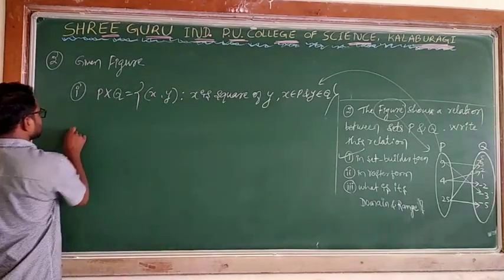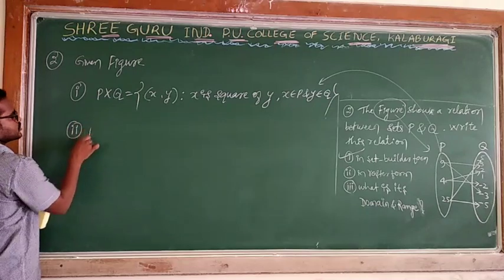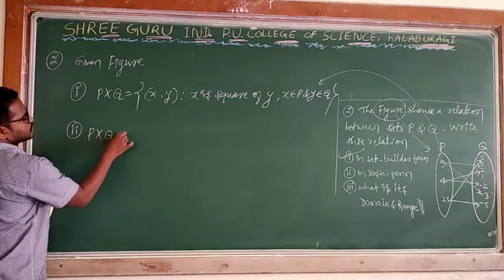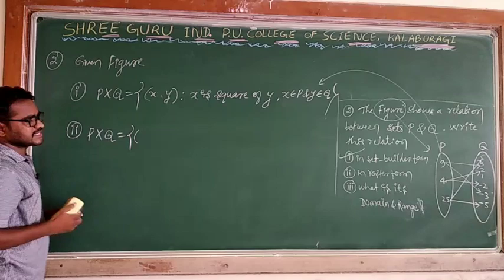And he is asking for roster form also. What is the roster form? P cross Q is equal to, first element, can I say 9?